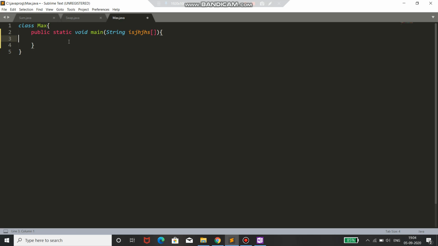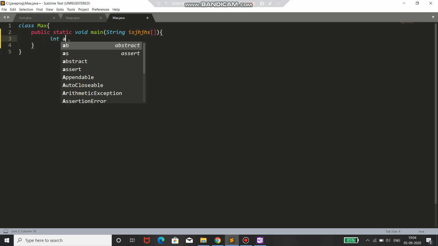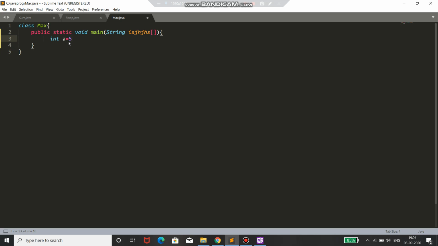Now, as I haven't told you about taking input from the user, I'll take three variables. For two variables I'll store the values, that is a and b will have two numbers, and c will store their result, that is the max among these two. Now for if else, first I'll write if, then the condition, if a is greater than b.